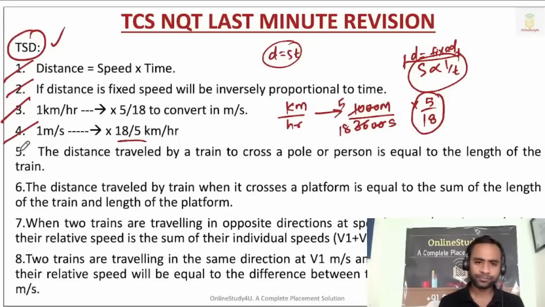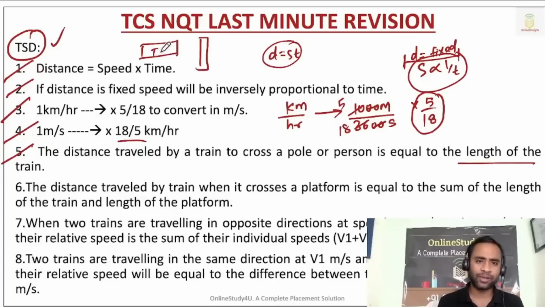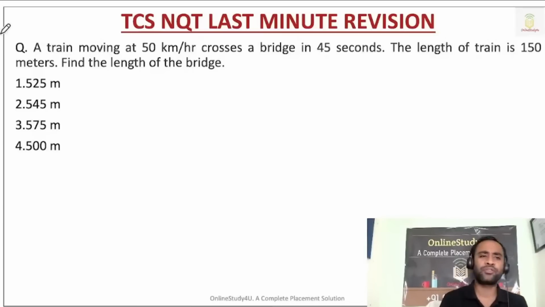Now, here they are telling the distance traveled by a train. The distance traveled by a train to cross a pole or a person is equal to the length of the train only. Okay, so this you will be able to understand, don't worry. Now let us try to solve one problem and then the concept will get clear.